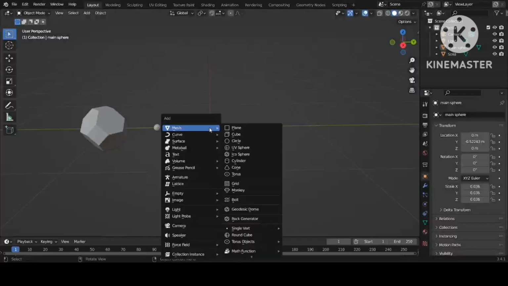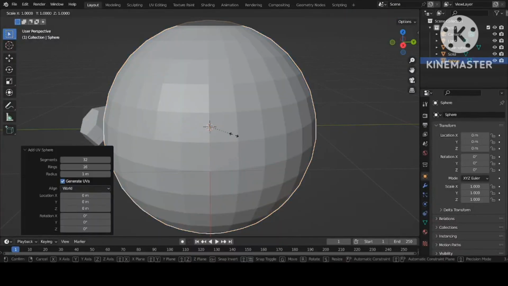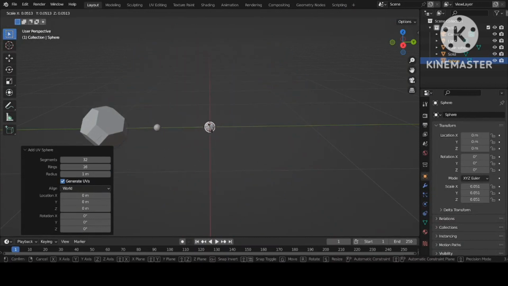Insert another sphere by Shift A. Press S in order to reduce the size.